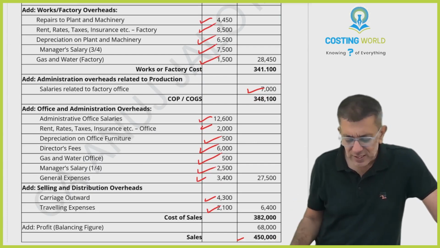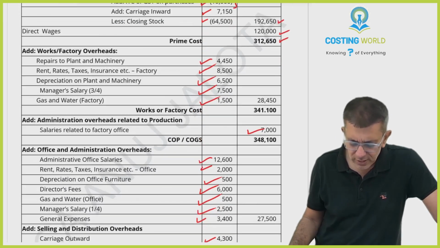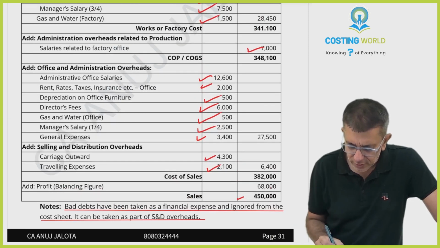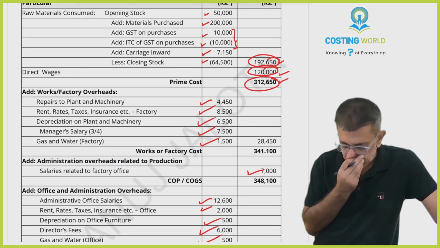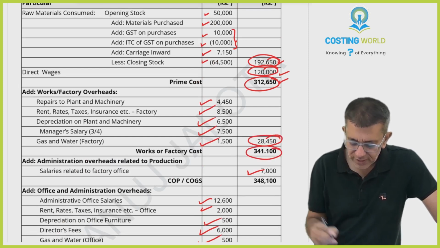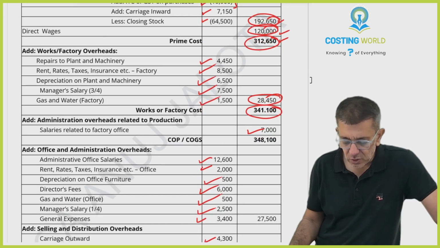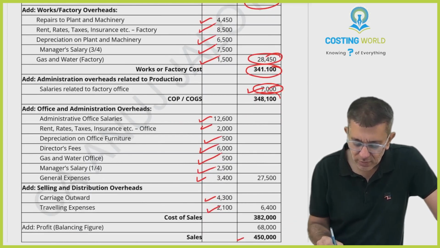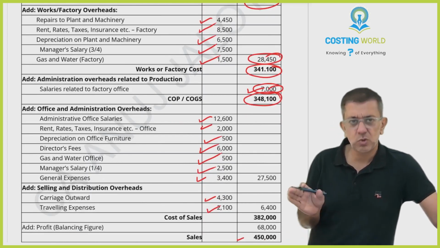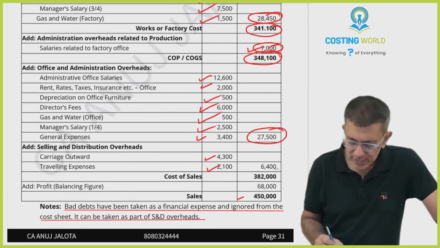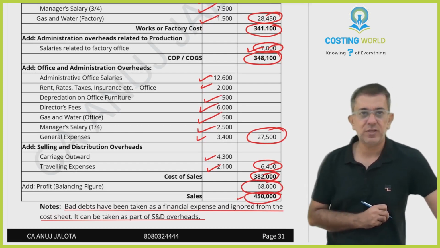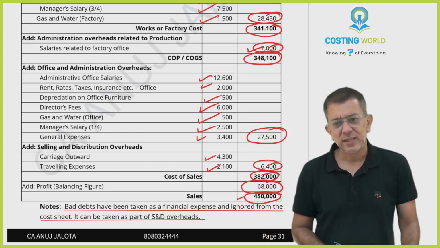That's it. Once you all do that, your cost sheet will be altogether done. This plus this will give you factory cost. Add up in this case, this will give you your COP. There is no finished goods stock, so this will also represent your COGS. Add general admin, add S&D, this will give you cost of sales. You all have sales. This will be your final profit figure, that's 68,000. That's it about this question.